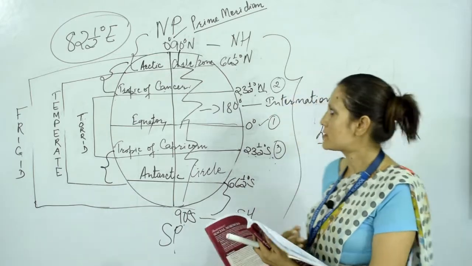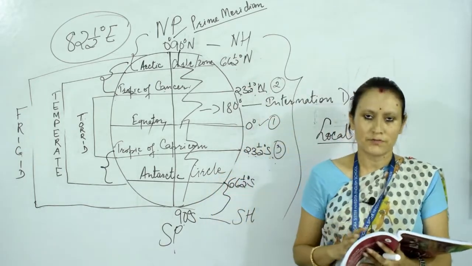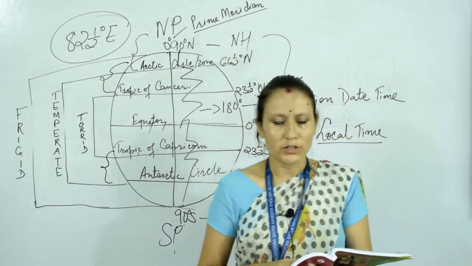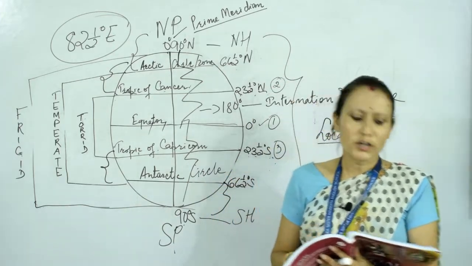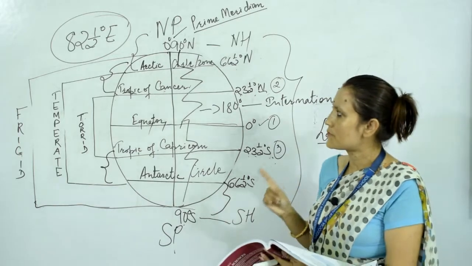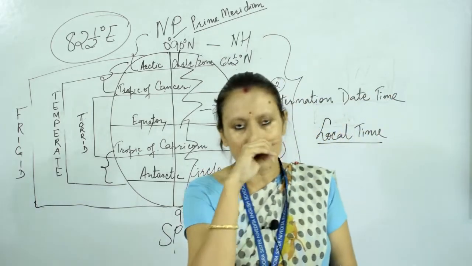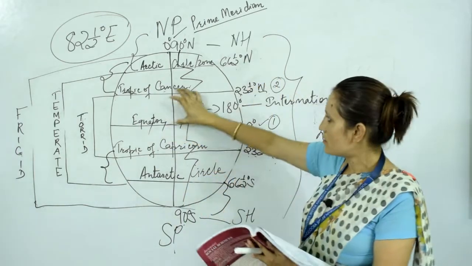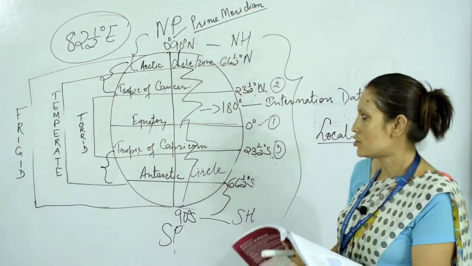Heat zones we have discussed. We do not get the same amount of heat all over the world. So there are three heat zones: torrid zone, temperate zone, and frigid zone. The areas which lie in the tropical belt from equator to Tropic of Cancer, and equator to Tropic of Capricorn, are the torrid zones.